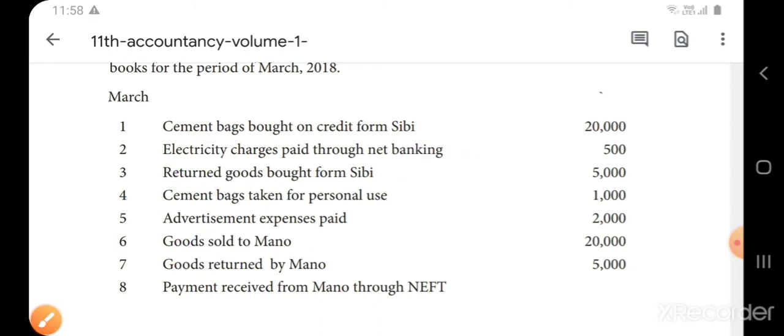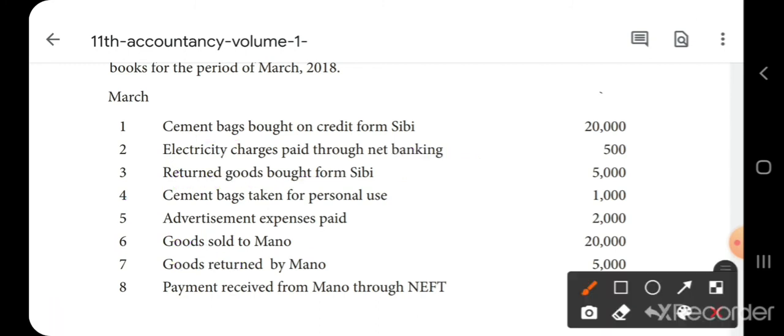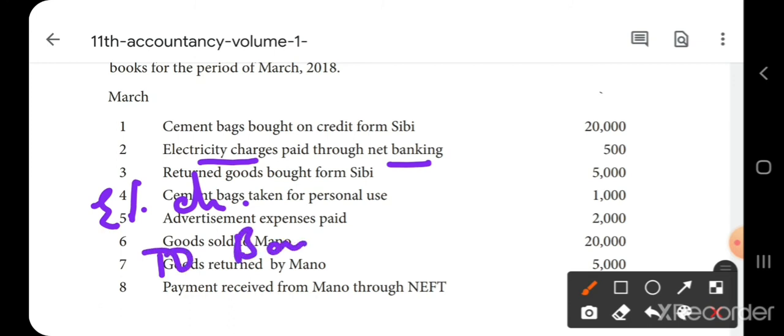Okay. Next one. Electricity charges paid through net banking. You are paying the electricity charges. Electricity charges is an expense. So debit all expenses and losses. Through net banking, so the money is going through the bank. Okay. So the entry will be electricity charges account debtor to bank. Credit the giver. Okay. Next transaction.